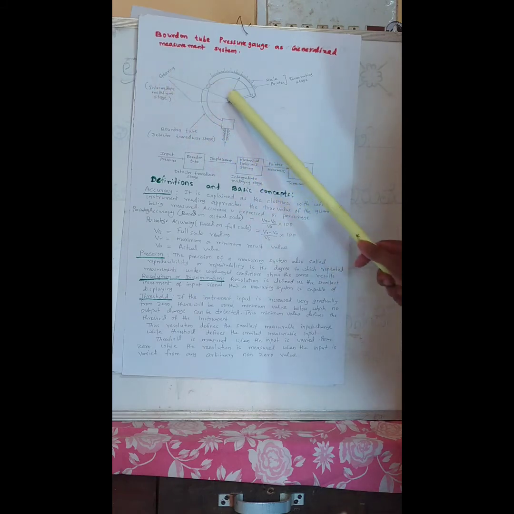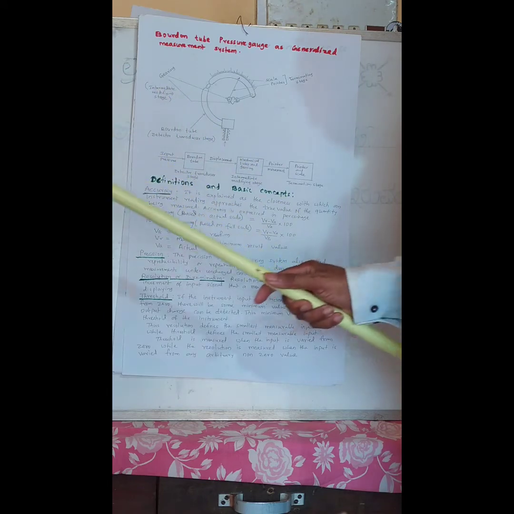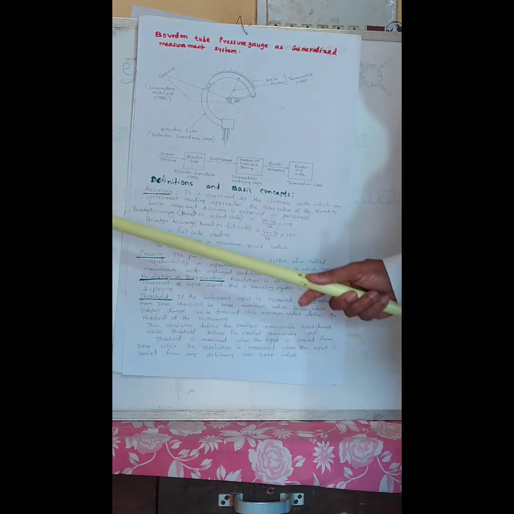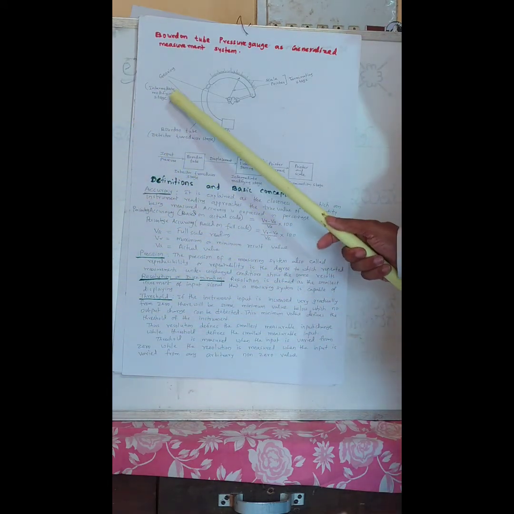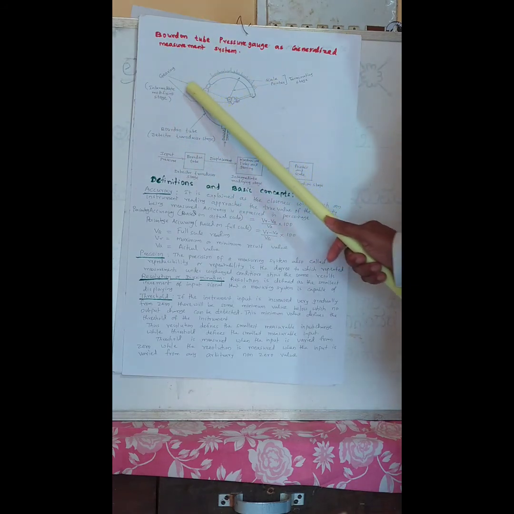Then the gearing is the intermediate or modifying stage. Whatever the input pressure is, it is modified with the help of this gearing.